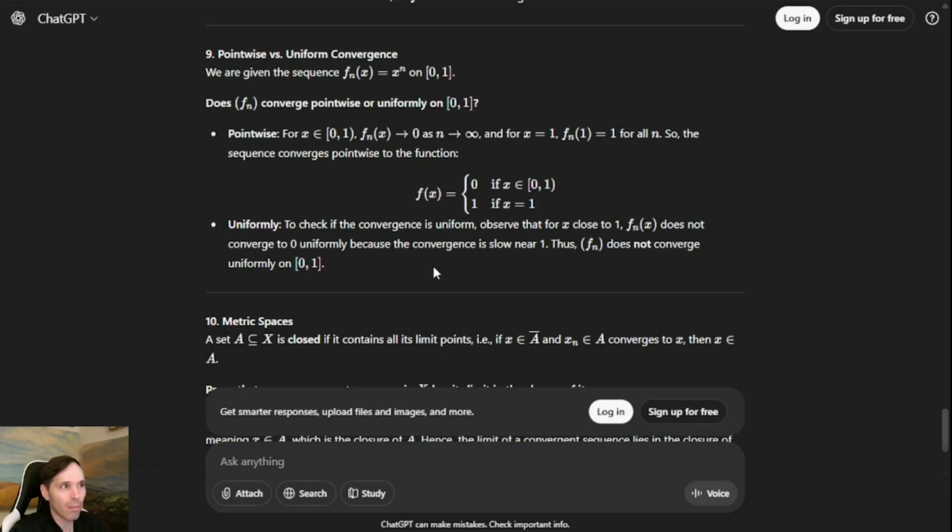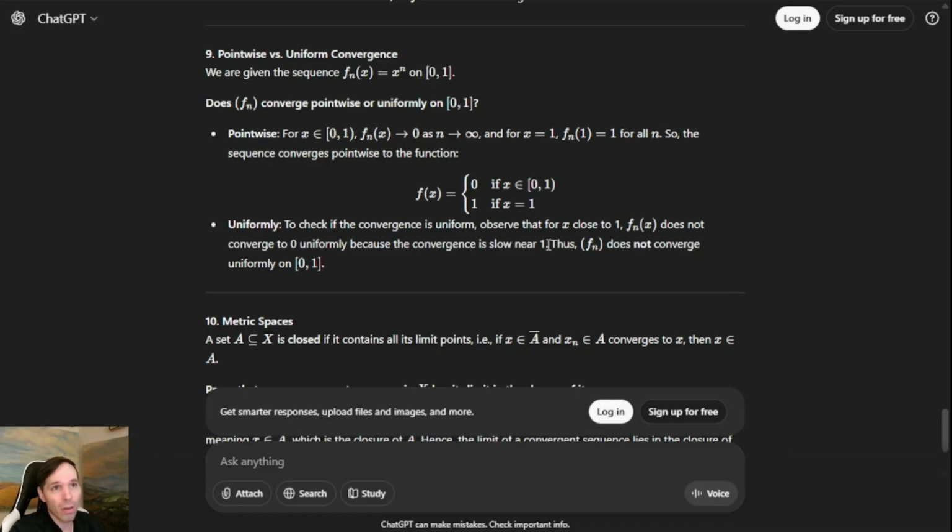So for n greater than or equal to some large value, let's call it 1,000,000 or 1,000,000,000, I mean, you pick. We want to be able to choose a natural number n given this epsilon such that the value of every function beyond that point is always going to be within epsilon. And so they kind of got close to this idea when they said for x close to 1, the convergence is slow near 1. What they meant was that the convergence to 0, f of x equals 0, is quite slow.